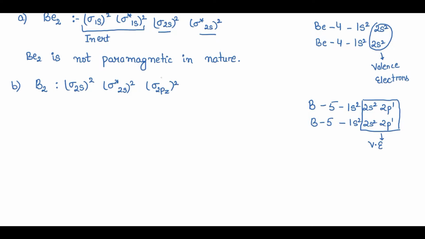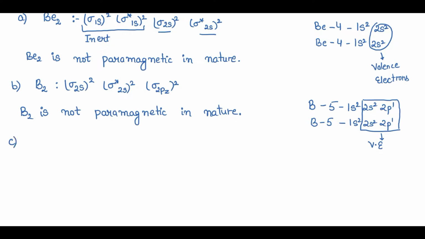Again we do not have any unpaired electron, which means the boron molecule is also not paramagnetic in nature, right?